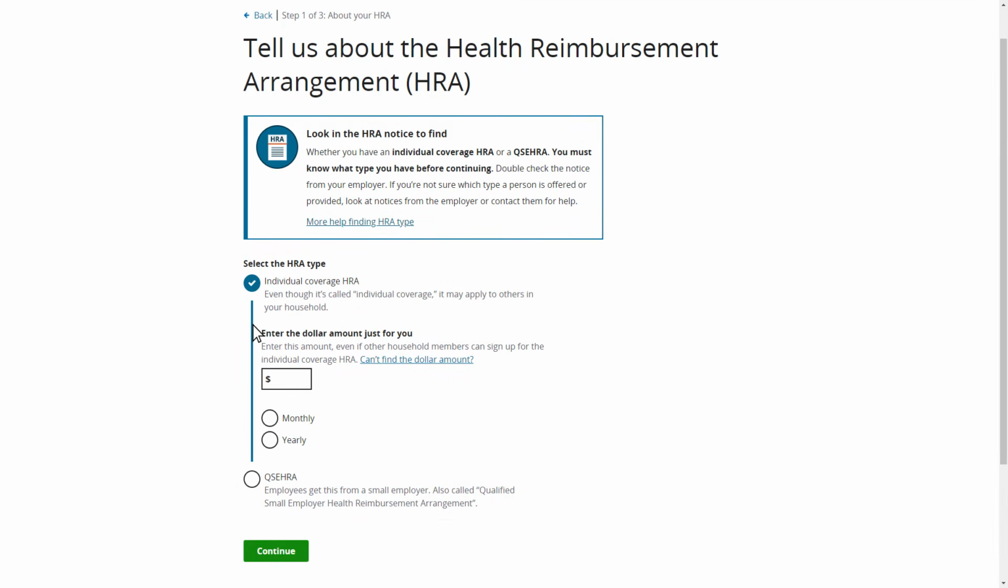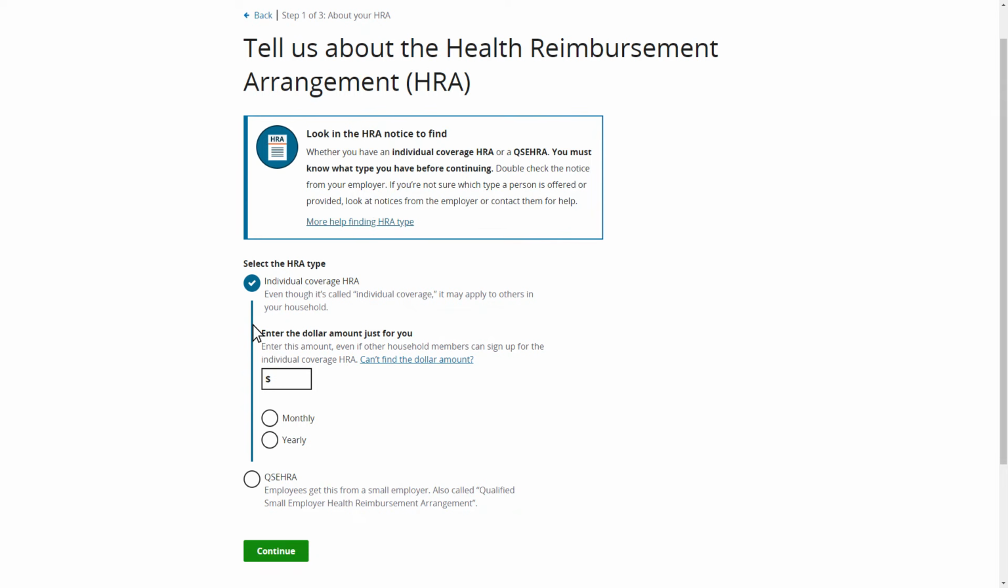Amy then views additional questions about her Individual Coverage HRA, including about the amount and the frequency of her reimbursement. Amy references her notice and sees that there are amounts for self-only reimbursement in her age bracket, and for Employee Plus 1, Employee Plus 2, and Employee Plus 3. Amy should only enter the self-only amount here, even though her HRA can be used by her other household members.